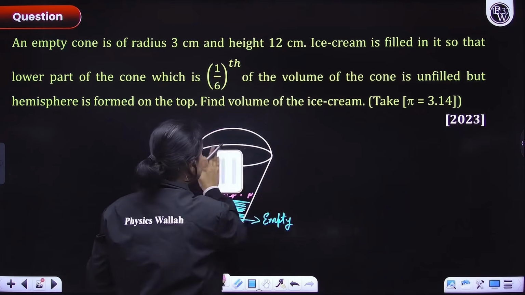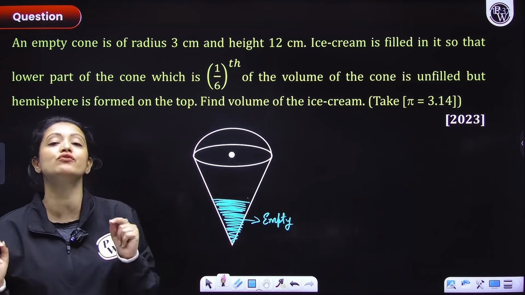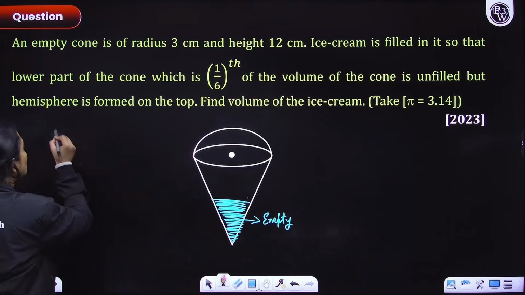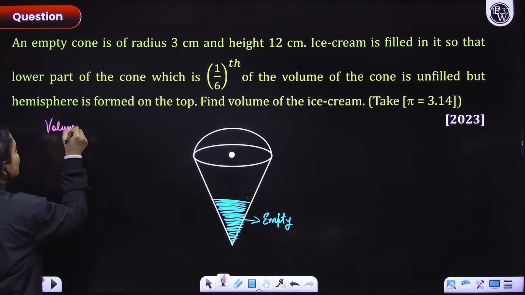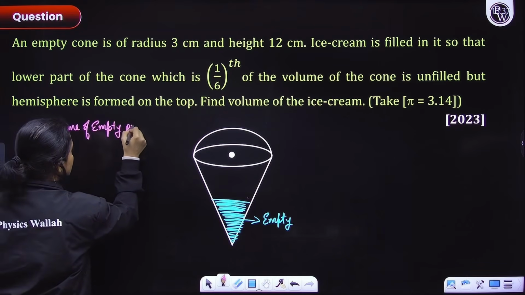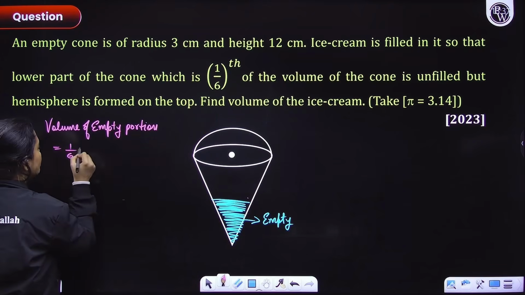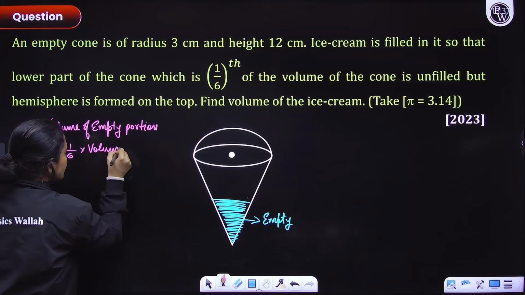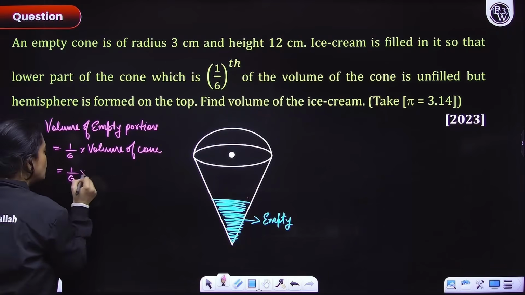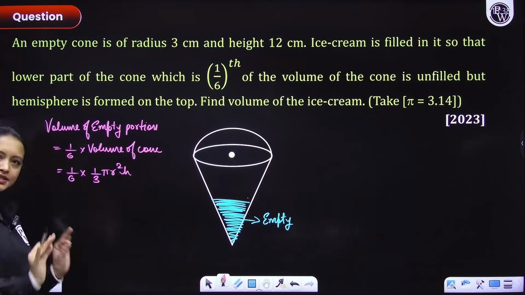Now they have said that this empty part, its volume is equal to 1/6 of the volume of the entire cone. Okay? So I'll write here: volume of empty portion is equal to 1/6 of volume of cone. This is what they are trying to say. That would be equal to 1/6 into volume of cone, which is 1/3 pi r square h. Did you understand what they are trying to say?